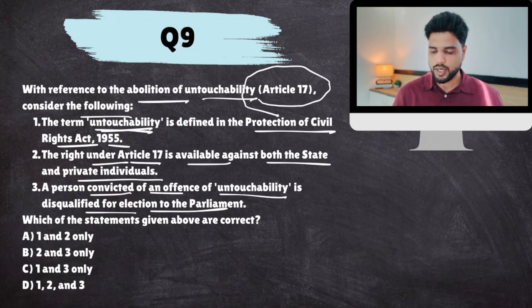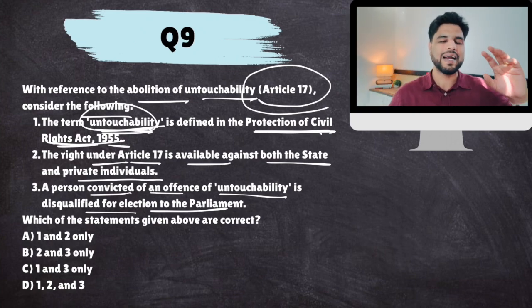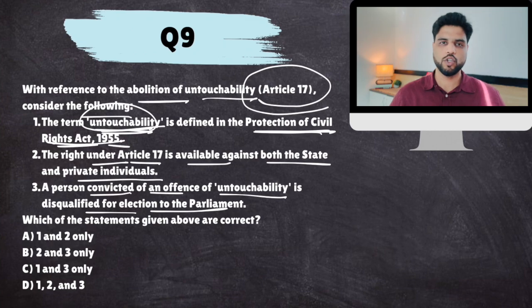Remember I told you Article 17 is not self-executory. To execute it, Parliament had to enact a law. Parliament enacted the Protection of Civil Rights Act. Under this law, untouchability was not defined properly. The offenses were listed and punishments were given, but a formal definition of untouchability was not given.